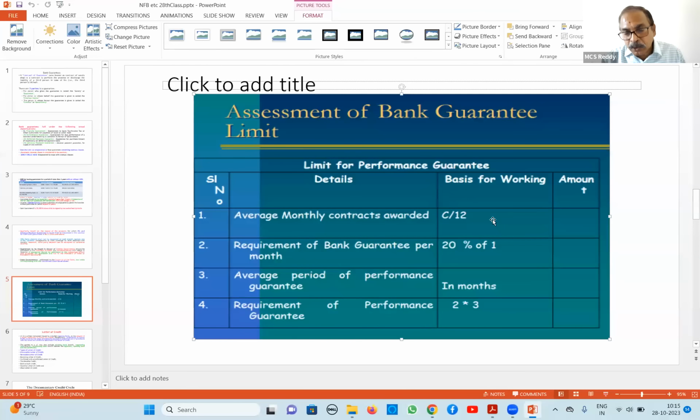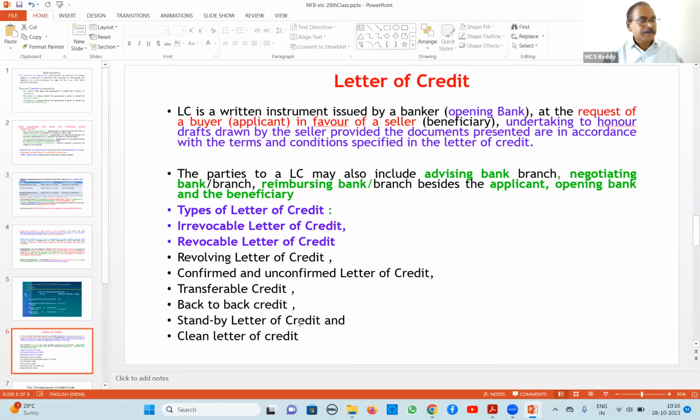So annual turnover divided by 12 gives the monthly contract. 20% of the monthly contract is the requirement of bank guarantee. Then, depending on how many months the contract normally takes, 2, 3, 4 or 6 months, we multiply the months by the requirement per month, and that gives his requirement of bank guarantee. Simple, right? Next, we go to the next one, letter of credit.